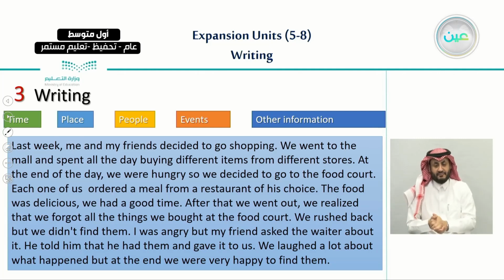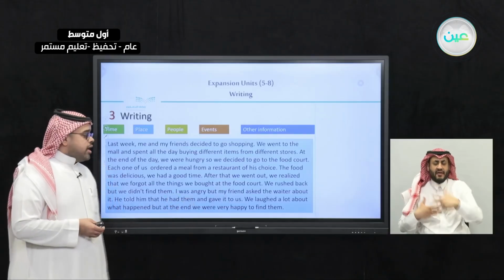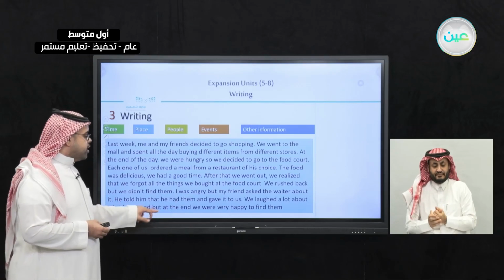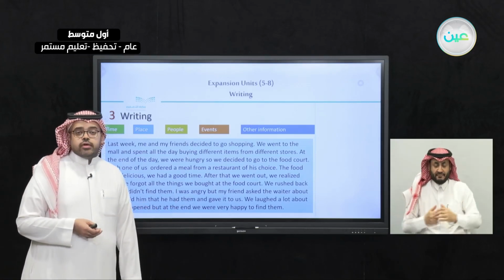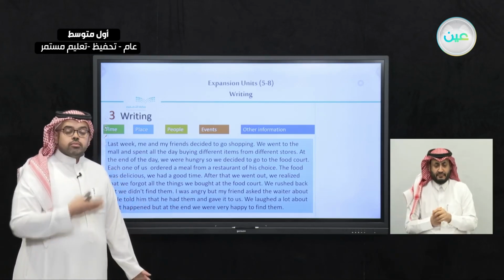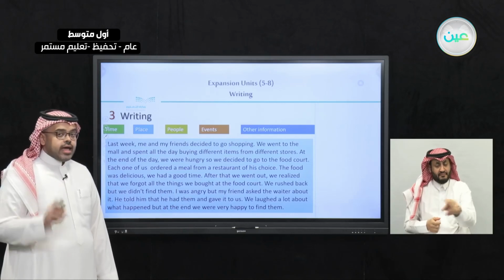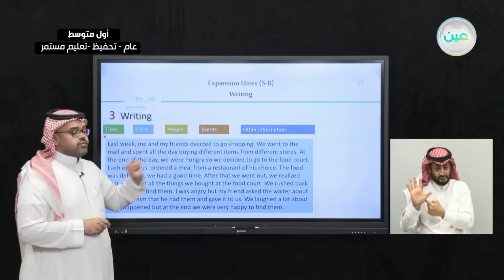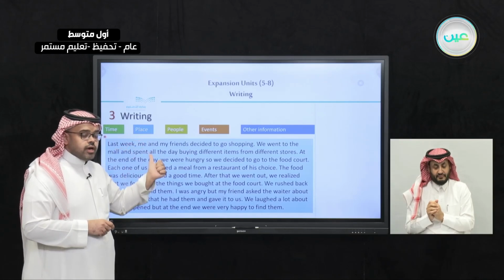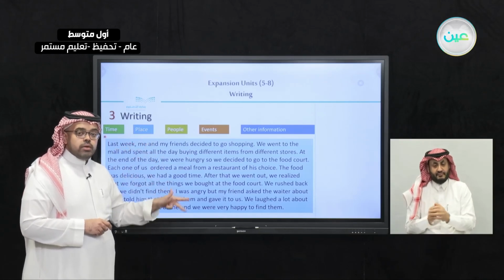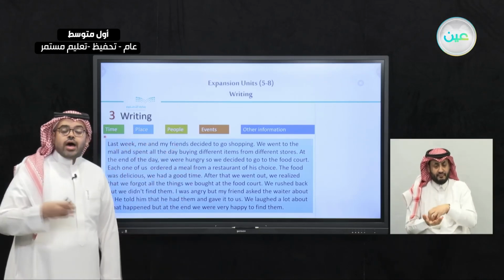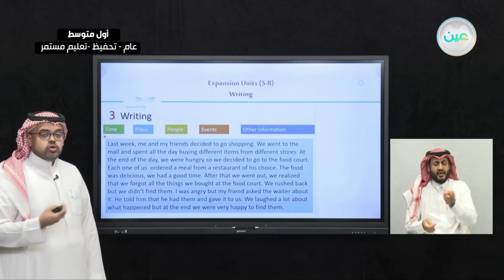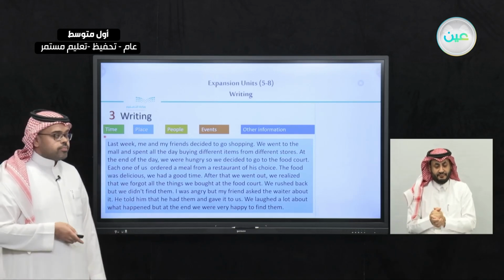When we remembered all that happened, we laughed a lot, but in the end we were very happy to find them. So you can write a story similar to this as long as you remember to complete these 5 items: the time, the place, the people, the events, and also other information that you may recall.